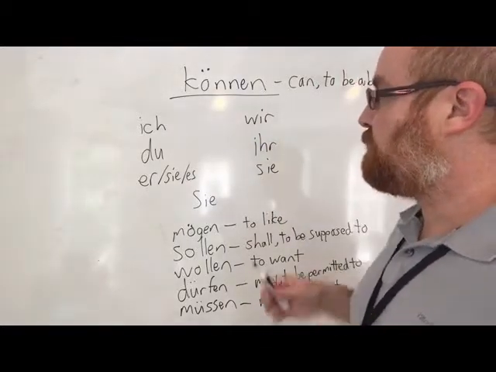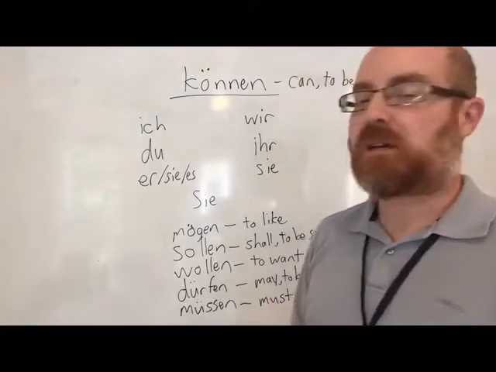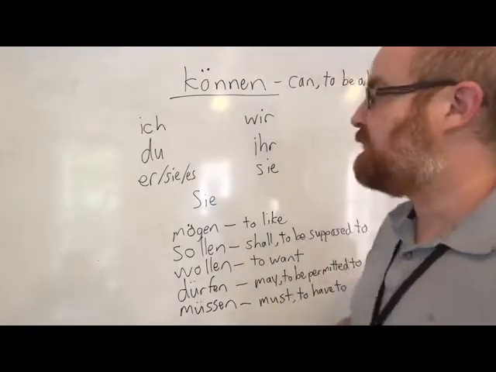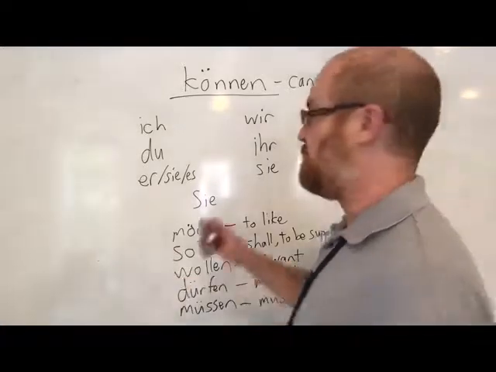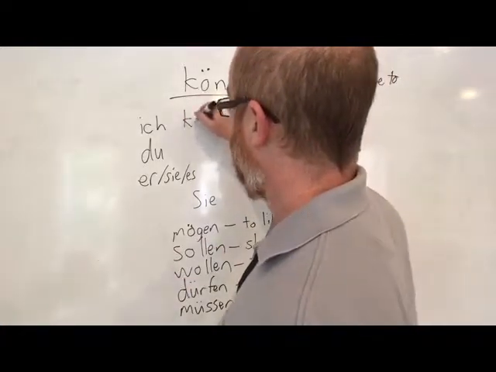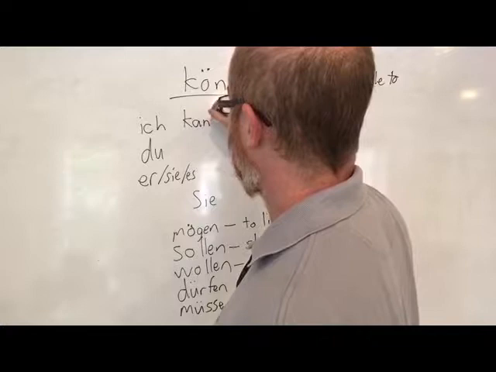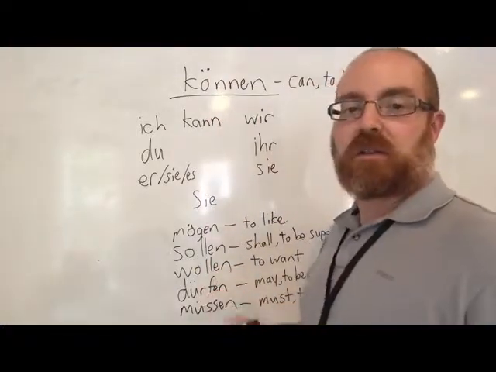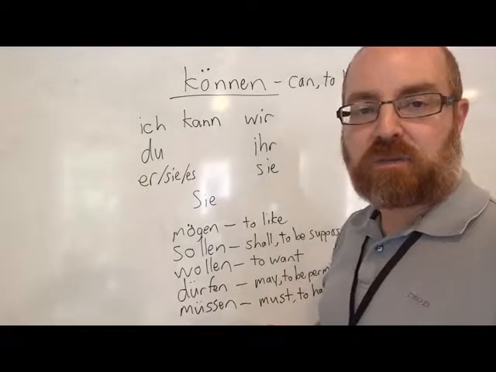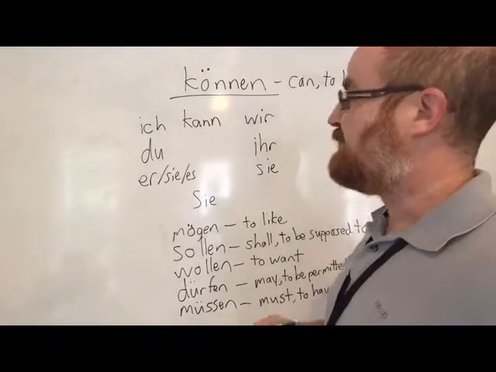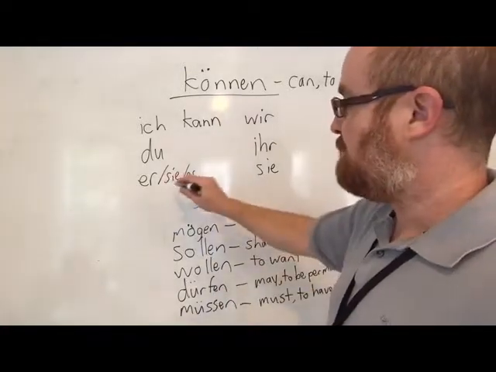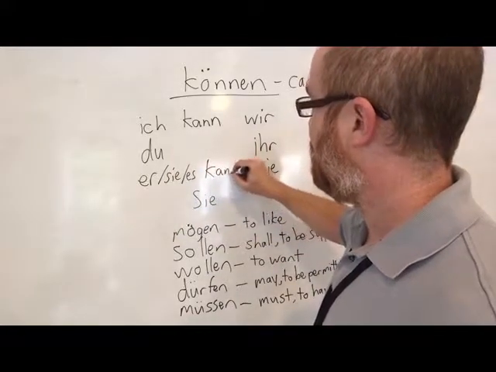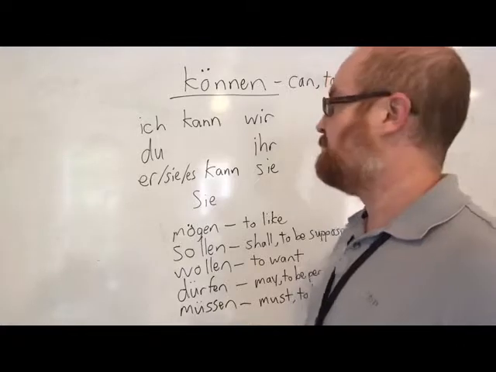Alright, so for können we have stem vowel change umlaut O to an A in the ich, du, and er, sie, and es forms. With modal verbs we also drop endings for ich and er, sie, and es forms. So instead of ich kanne, as we might expect, it's actually ich kann. And because er, sie, and es form is also identical, we can just say er, sie, es kann.